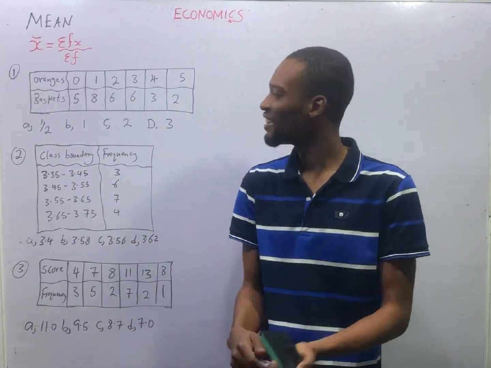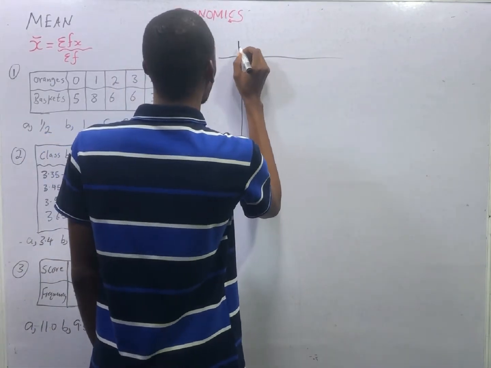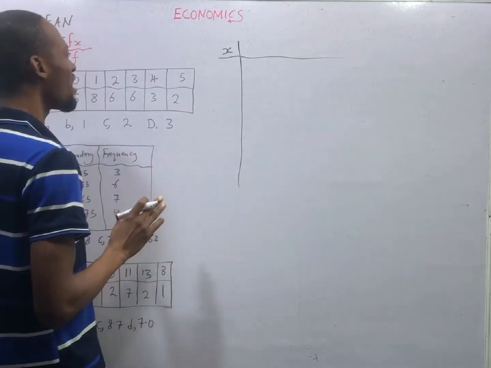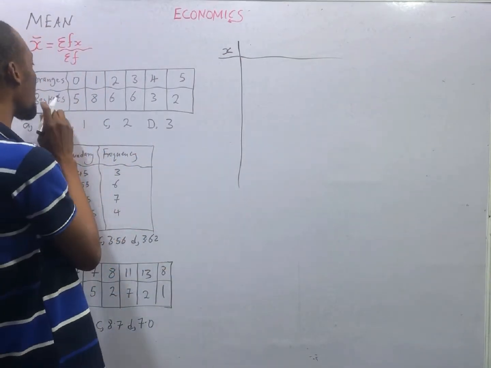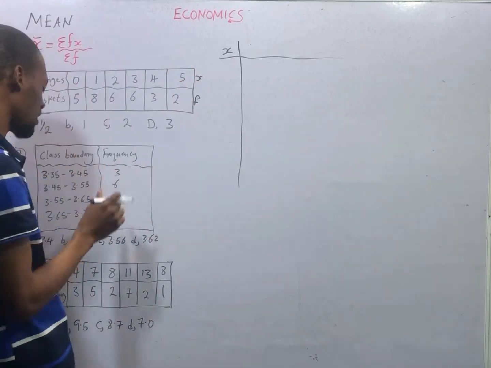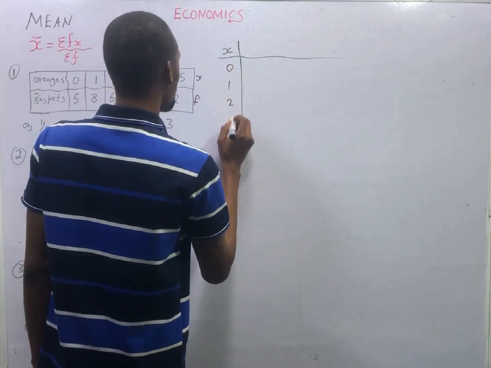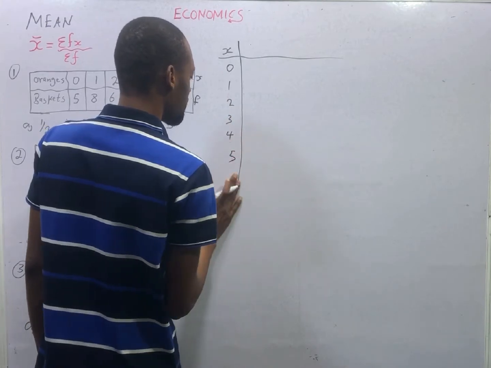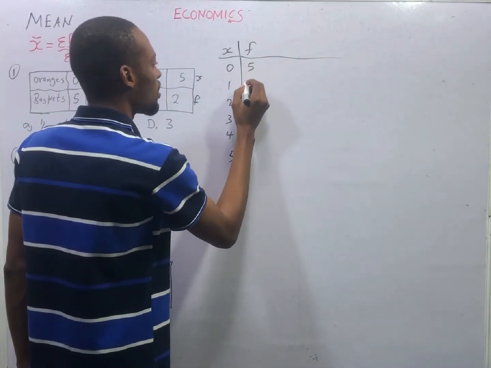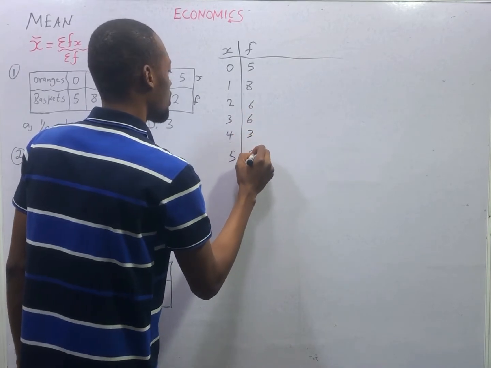Find the mean. You write S. S is the one that is not the frequency. So we agree that the bottom is frequency. The one that is not the frequency is S. So S, we have 0, 1, 2, 3, 4, 5. Then the frequency f, 5, 8, 6, 6, 3, and 2.